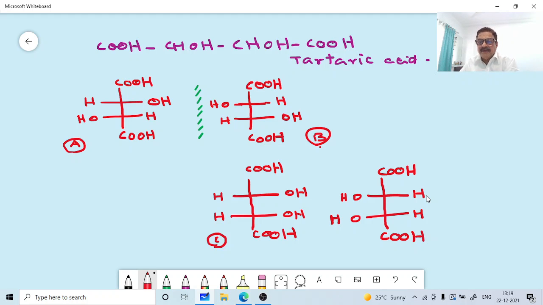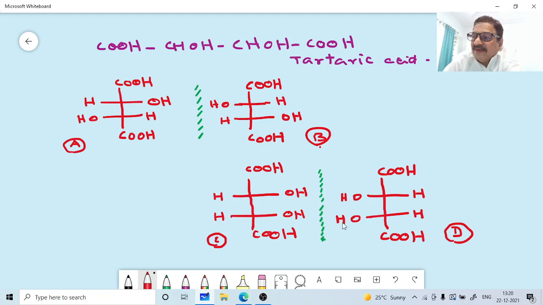Okay, so this will be D. So this is the mirror image. Okay, so A and B are a non-superimposable enantiomer pair.